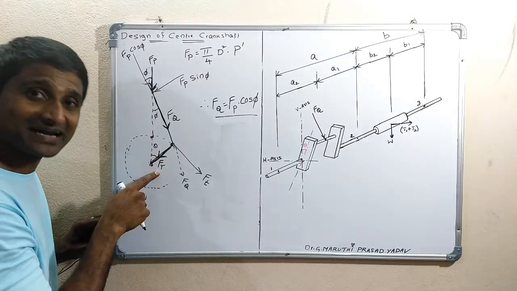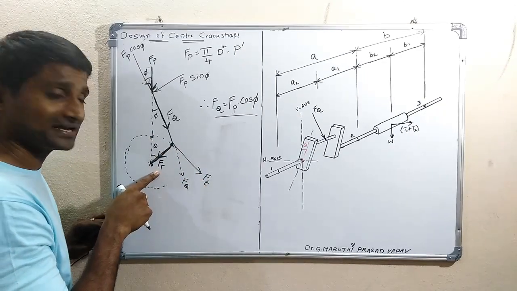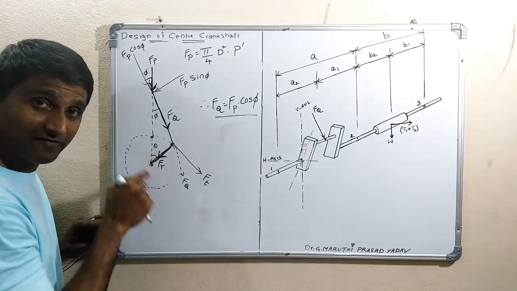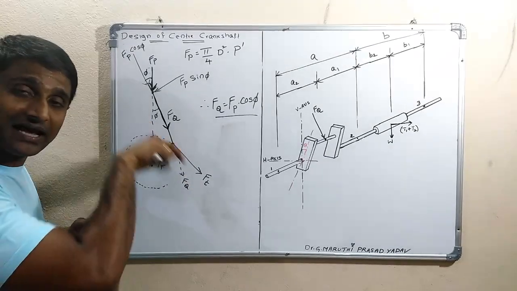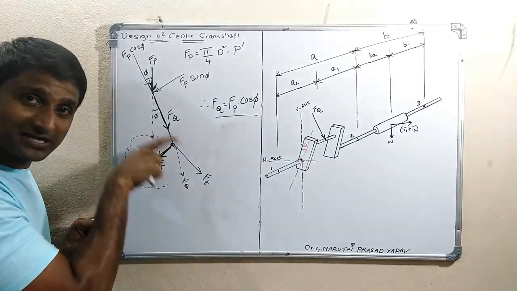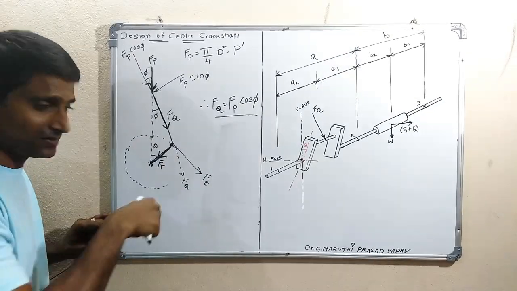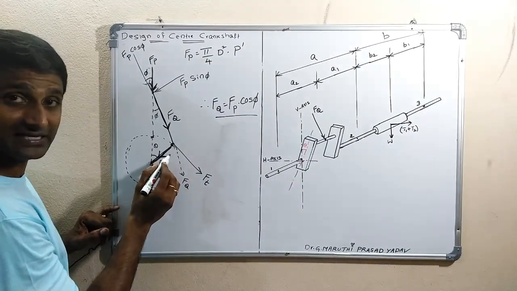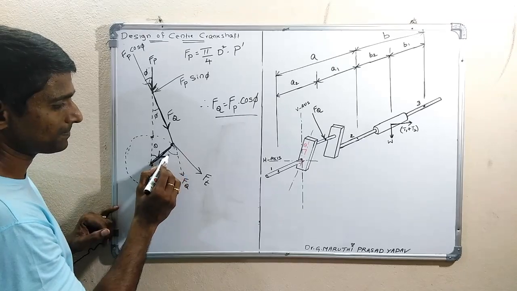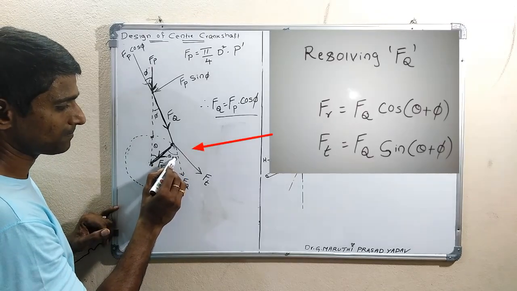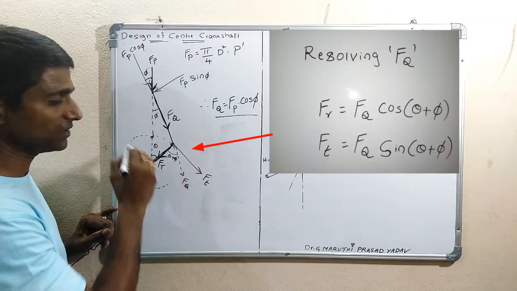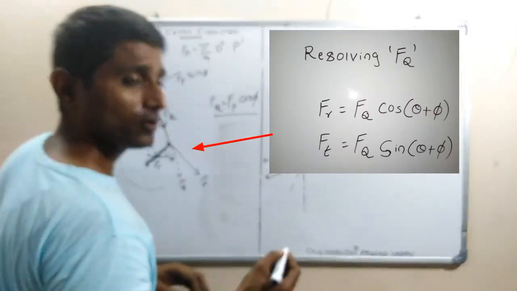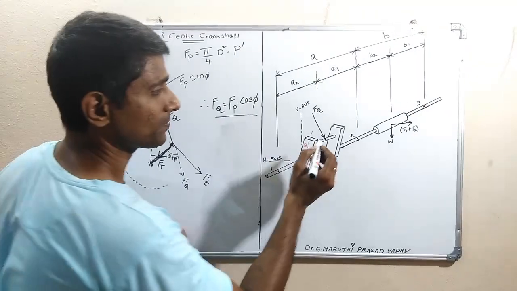Along the crank is called a radial force. Okay, it results in compression of this web portion of the crank, whereas this is nothing but tangential force, perpendicular to this crank, which results in rotation. Now here the same FT and FR I can mention, and this angle is theta plus phi. If you analyze the diagram, you can get theta plus phi. That's the angle. Now we'll get the same here.